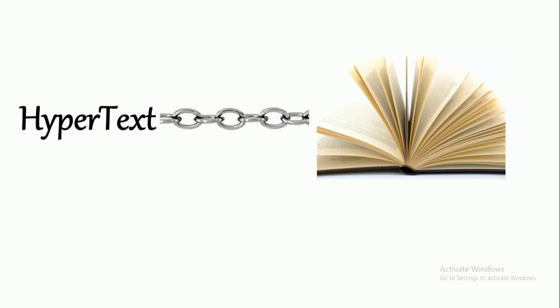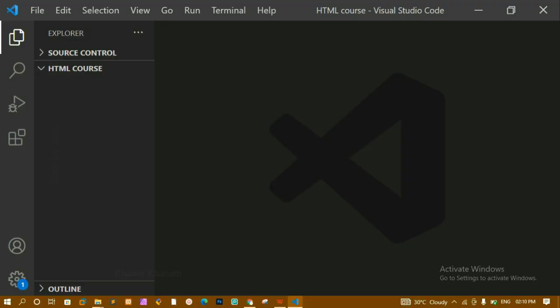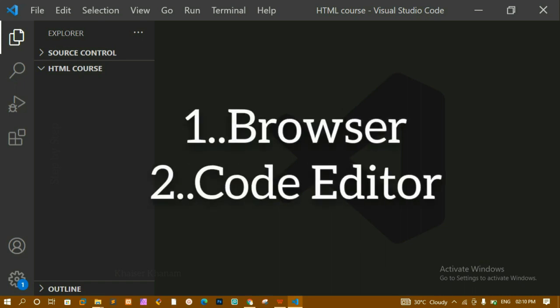Let's get started with creating an HTML page. We are going to use all the tags and we will understand all the semantic elements in HTML. Now, to get started with HTML, we need two things. First is the browser and second is the code editor.